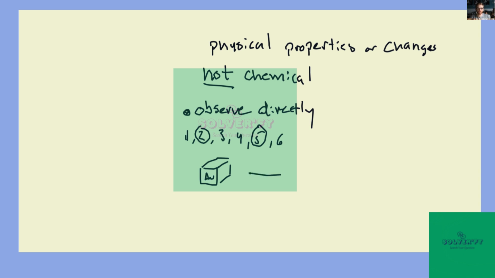And if I heat it over fire, let's say 1000 degrees Celsius, and I get a puddle of gold, it's still just a bunch of gold atoms. Yeah, they're in liquid form now, but they're still gold. The composition hasn't changed. So physical changes are given in number 2, definitionally, changes where the composition hasn't changed.